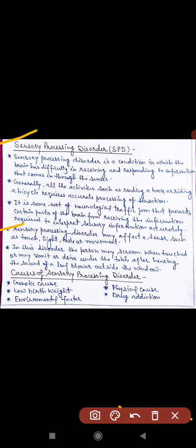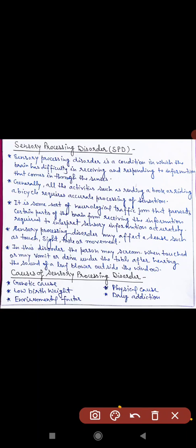Sensory processing disorder may affect a sense such as touch, sight, taste, or movement. In this disorder, the person may scream when touched, or vomit, or dive under the table after hearing the sound of a leaf blower outside the window.